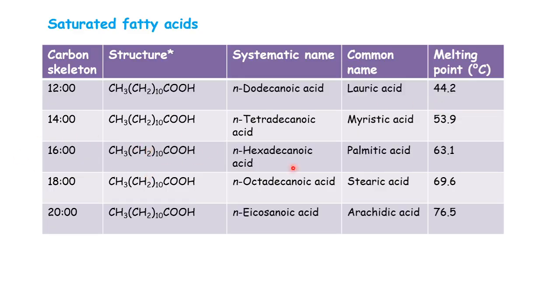The 16 carbon fatty acid is palmitic acid. 18 carbon is stearic acid. With 20 carbon is arachidic acid. You see that this is an example of saturated fatty acids, meaning there is no double bond present here. And if you see, when we are increasing the chain length, the number of carbon atoms, from the upper to the lower side, here we can see that the melting point of these fatty acids is increasing. Increasing the length of the fatty acid chain increases the melting temperature.